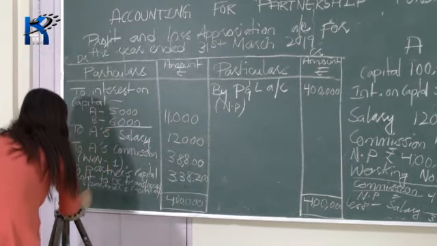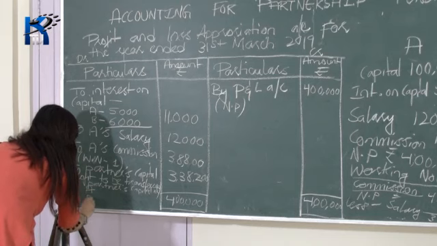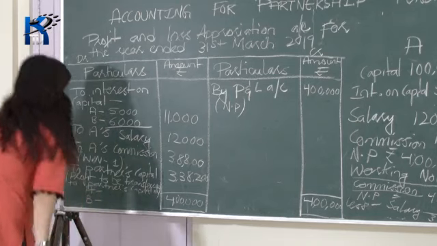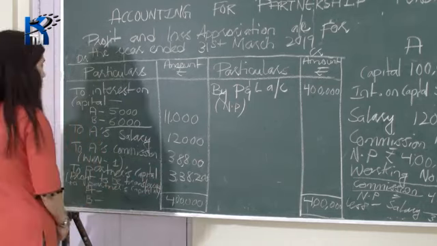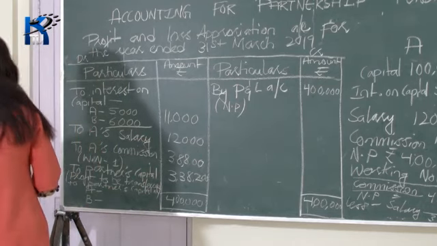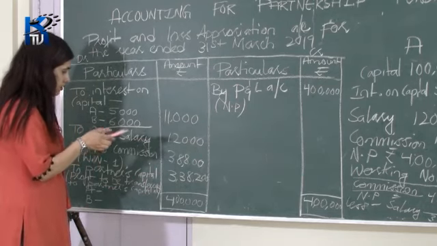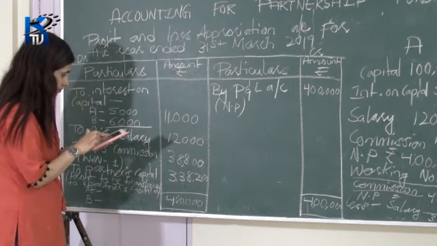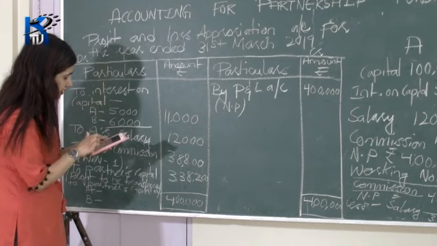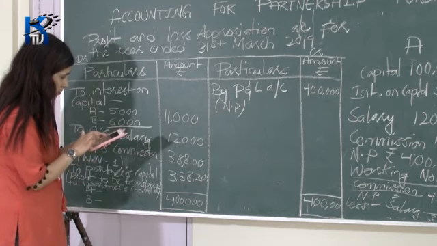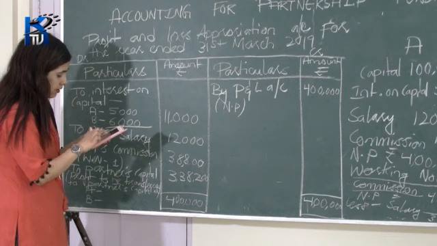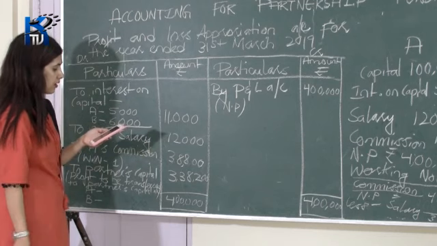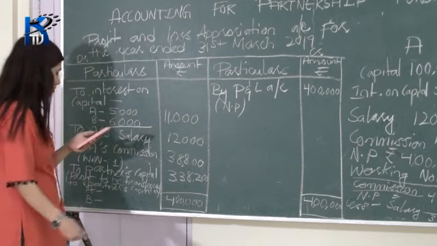Okay. So now let's write A's share of the profit and B's share of the profit. So A will get half of this. Okay. So half of 3,38,200 is 3,38,200 divided by 2 and it gives you 1,69,100.